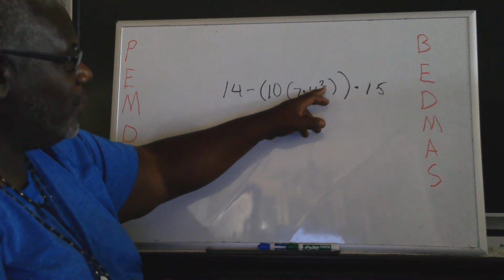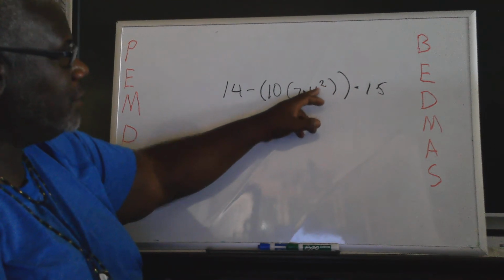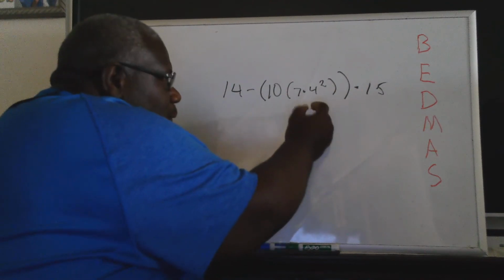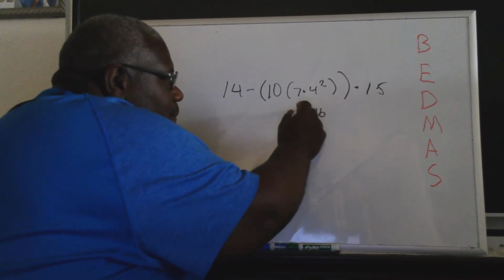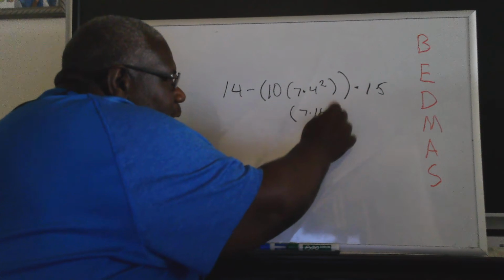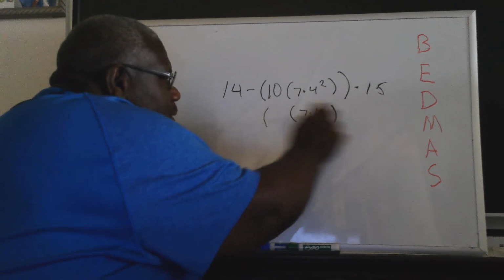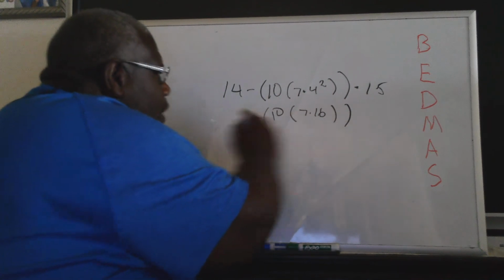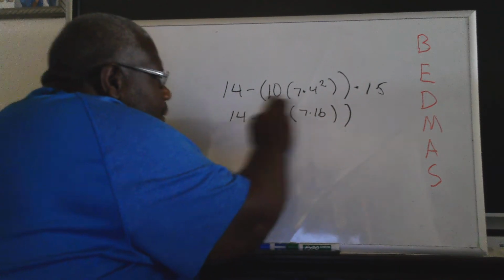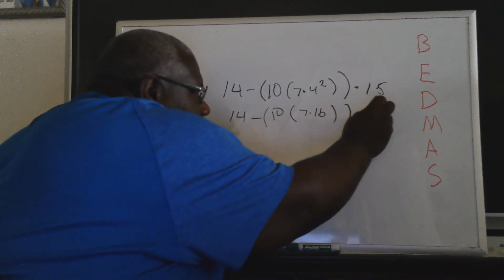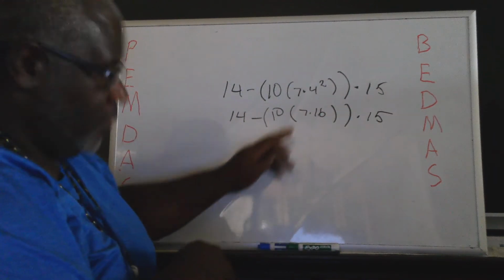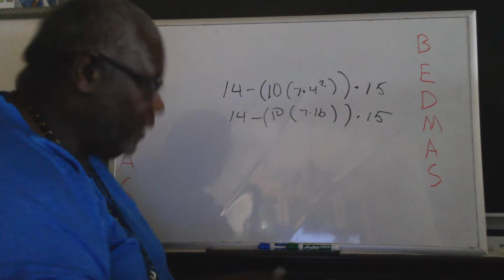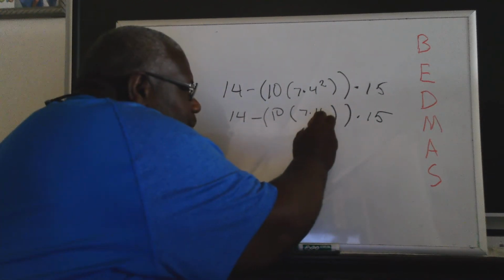You have an exponent here, right? So do your exponent first. 4 squared is what? 16? 4 times 4? So let's do that. Right? Now, mind you, we're going inside and then we're working our way out. So, my friends, what's 7 times 16? Any of y'all got an idea? It's 112. So I'll just save you the step.